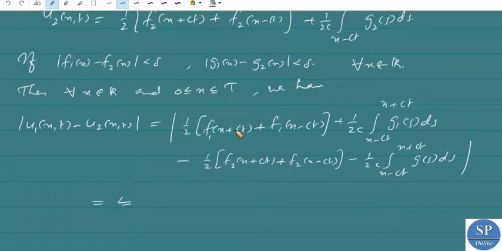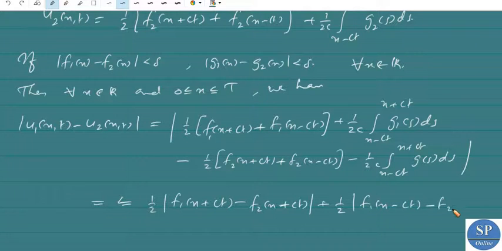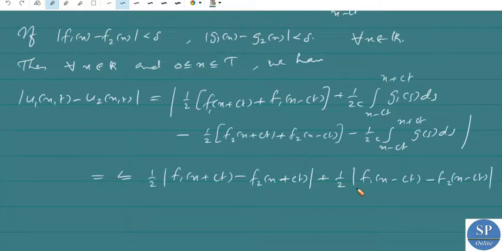Now we can write this as less than or equal to 1 by 2 into modulus of f1 of x plus ct minus f2 of x plus ct, plus 1 by 2 into modulus of f1 of x minus ct minus f2 of x minus ct, plus 1 by 2c into modulus of the integral from x minus ct to x plus ct of g1 of s minus g2 of s ds.